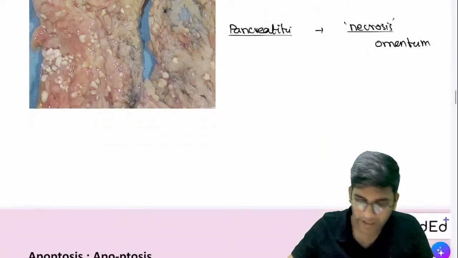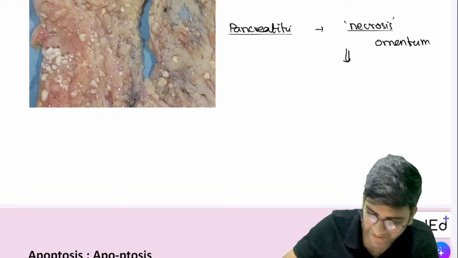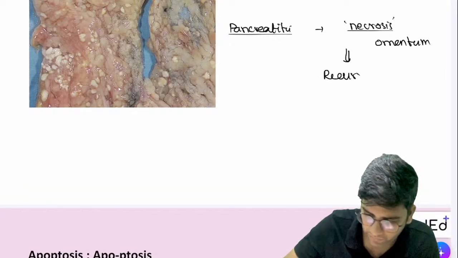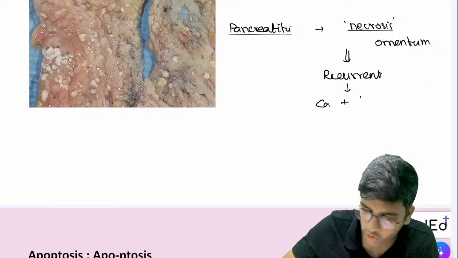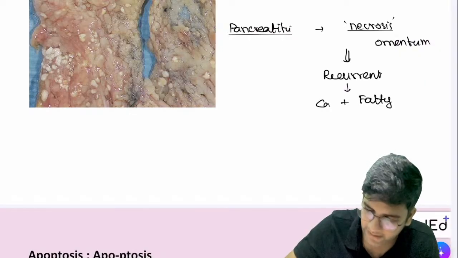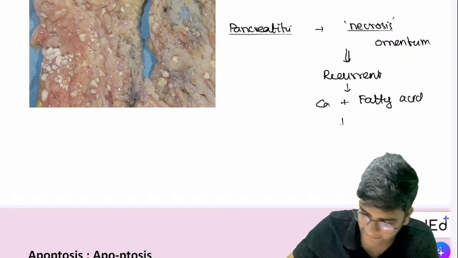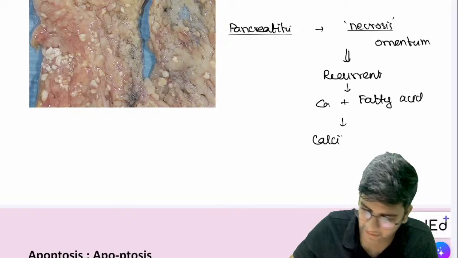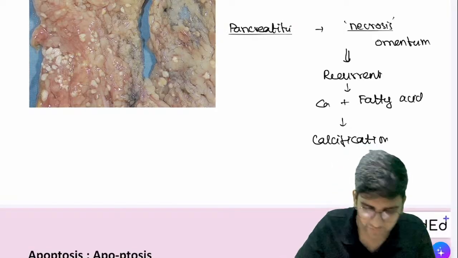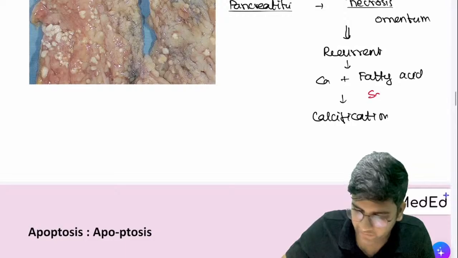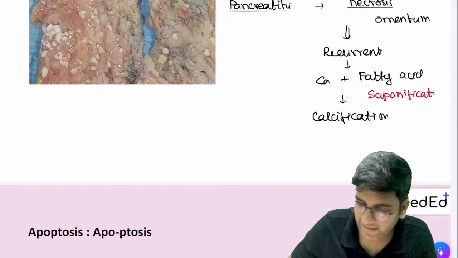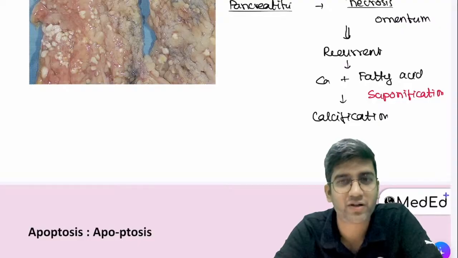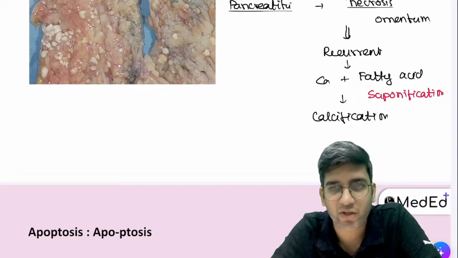So what happens is, when the necrosis is recurrent, the calcium accumulates along with the fatty acids, and it will form calcification. Robbins talks about a different term here, though the term is not useful. The term is called saponification or soap formation, because it is involving fatty acid. Soaps are nothing but fatty acid, that's all, right? So it's a calcification at the end of it, fine?